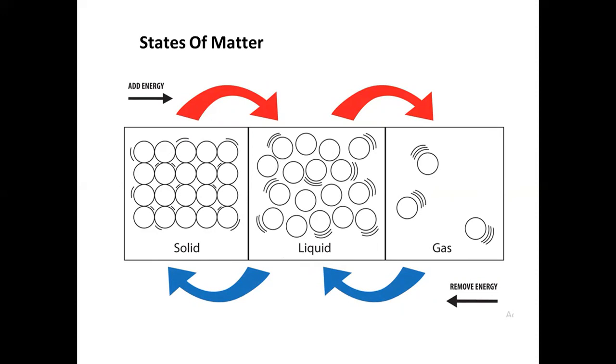As energy is removed, the motion of the molecules decreases and the attraction begins to overcome the motion of the molecules. If enough energy is removed, the gas condenses to liquid and liquid freezes to solid. It must be noted that these changes in the state of matter from one to another happen without a change in the chemical composition.